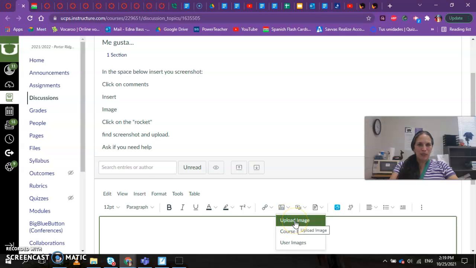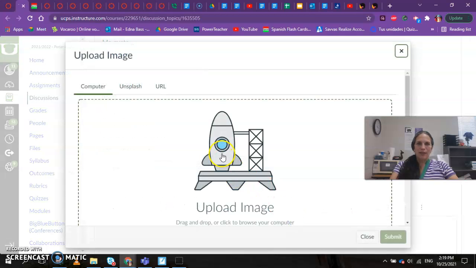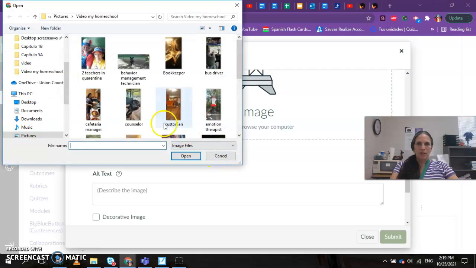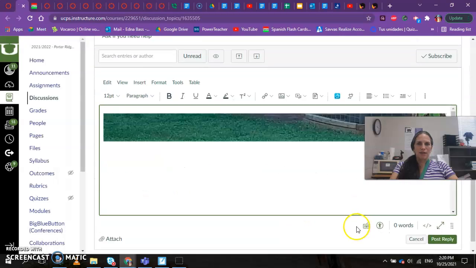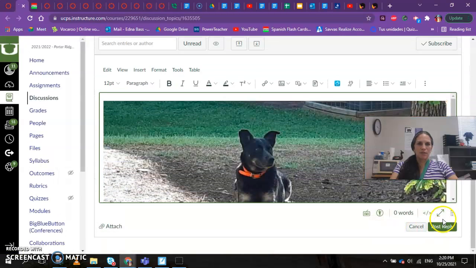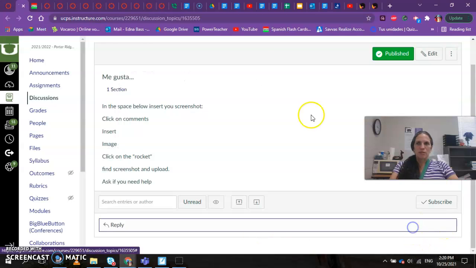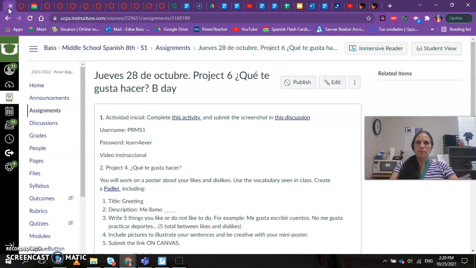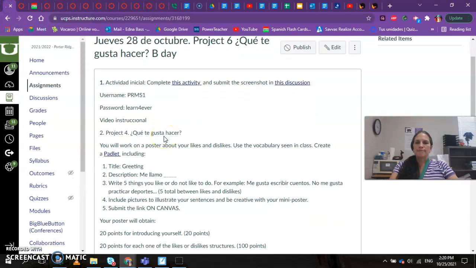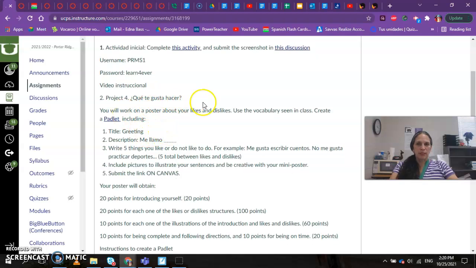You say upload image, and then you click on the rocket. You find your image. You open the image, and then you click submit, and there's going to be your image, and then you click post reply, and I'm going to receive your image. So that's what you had to do to submit the results for your warm-up. That is the explanation for ¿Qué te gusta hacer?